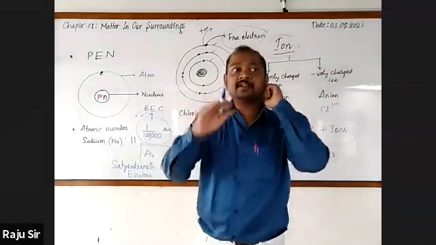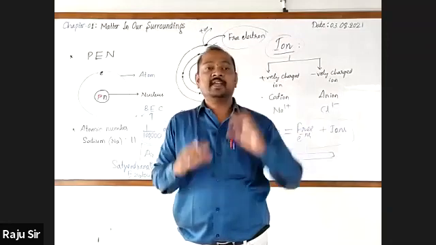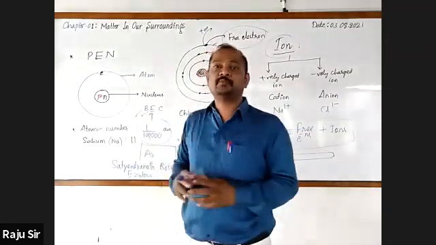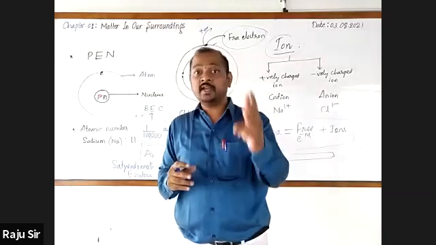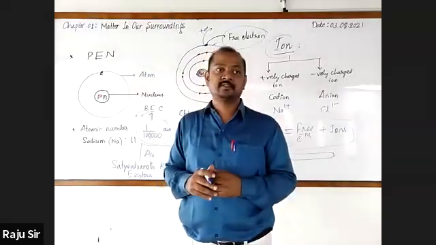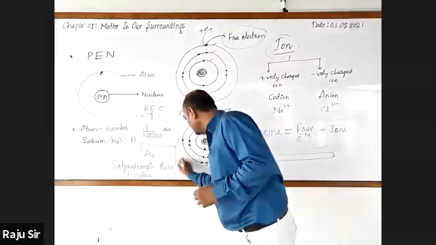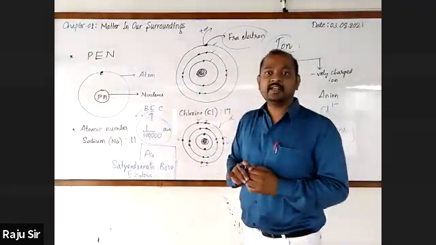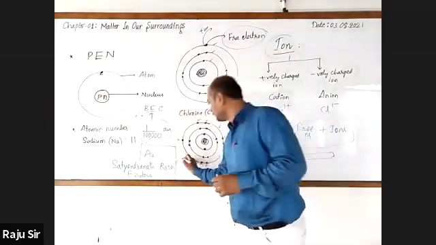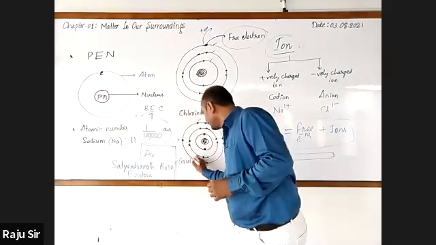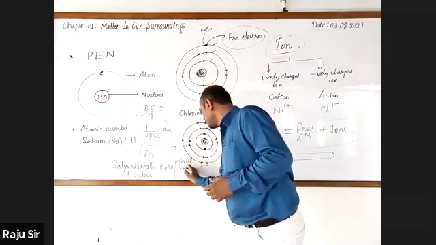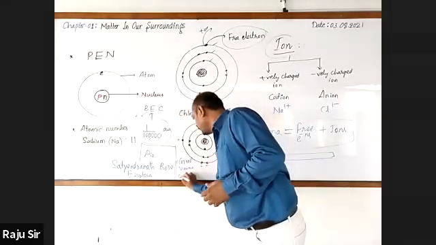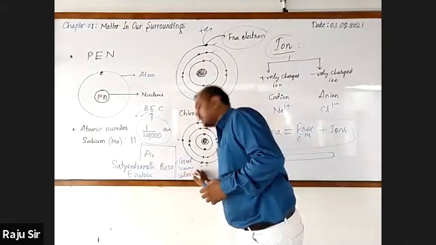But experimentally, the existence of the fifth state of matter was proved by three great scientists: Eric Cornell, then Wieman, and Ketterle.